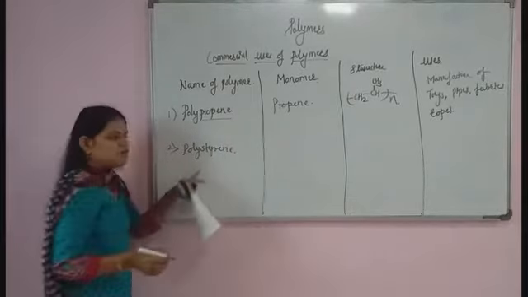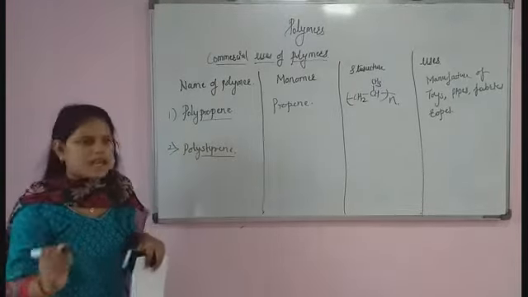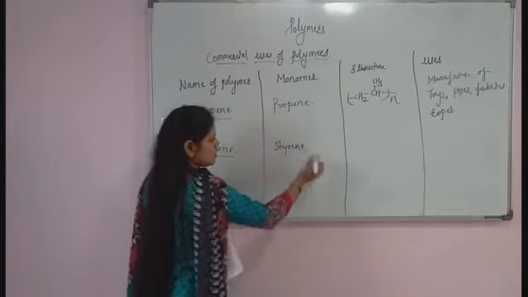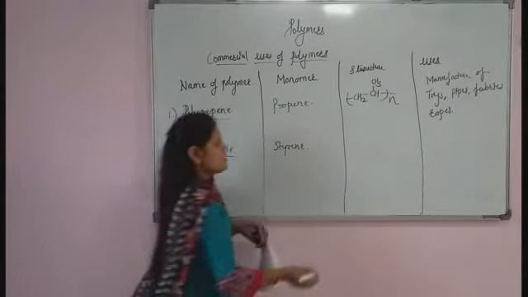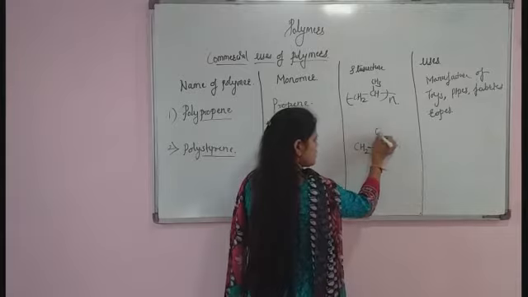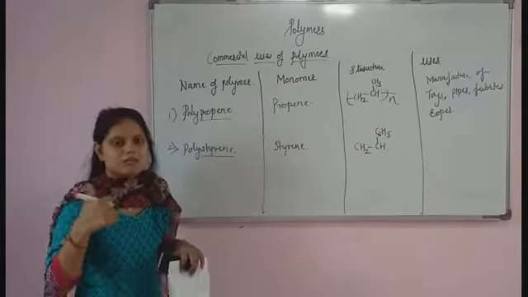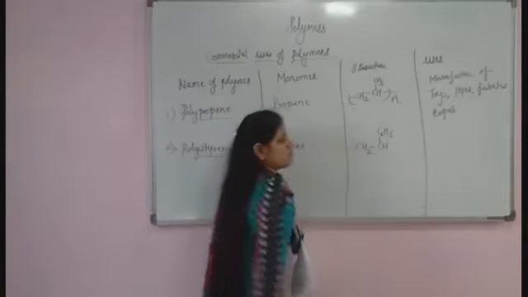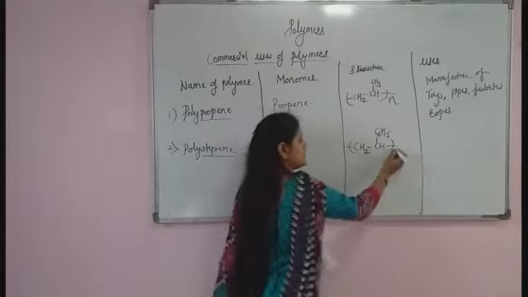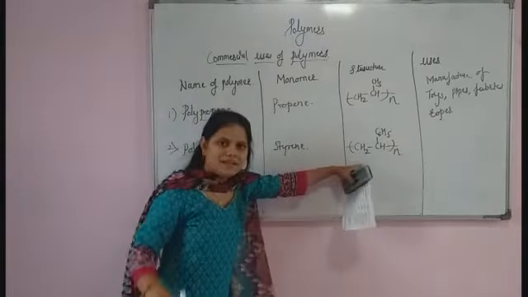Look at the name, polystyrene means we require one monomer, that is styrene. So I will write here which monomer it is: styrene. What is the structure of that? CH2, CH, C6H5. Styrene means it has one benzene ring here. So what is the formula? C6H5. So here n times. This is the structure of polystyrene.